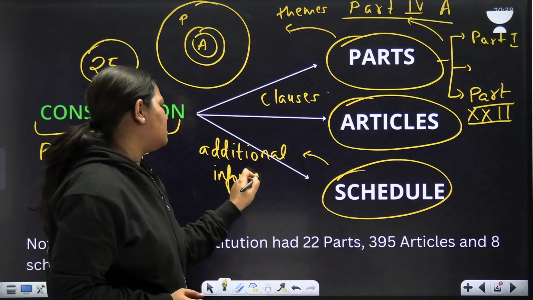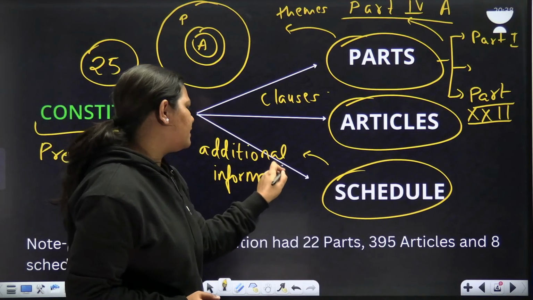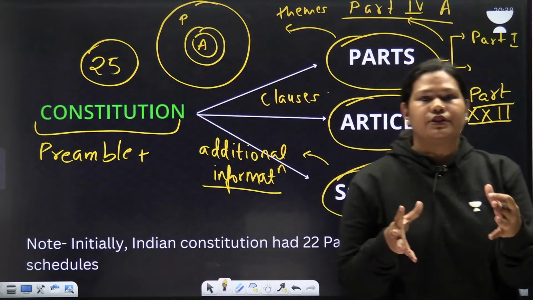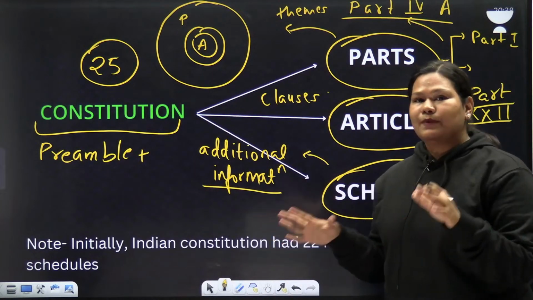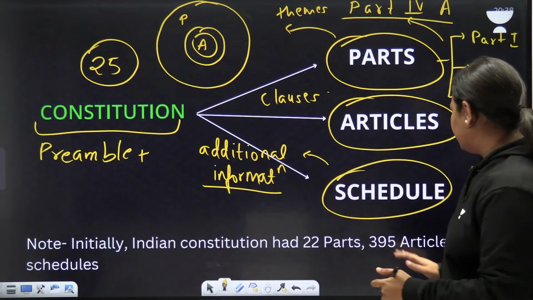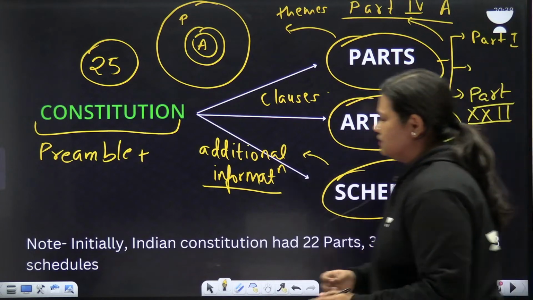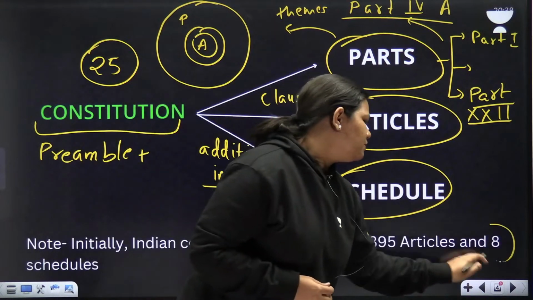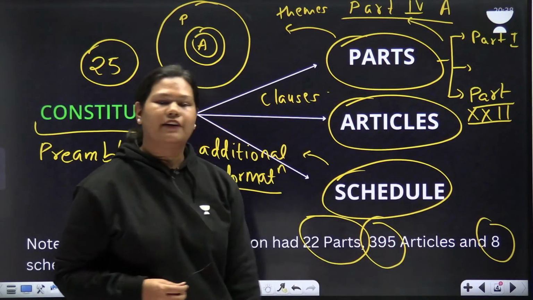Additional information or details related to articles are included in the schedule. The schedule is at the end of the Constitution. There are a total of 12 schedules as of now. Initially there were 8. There were 22 parts, 8 schedules, and initially 395 articles.